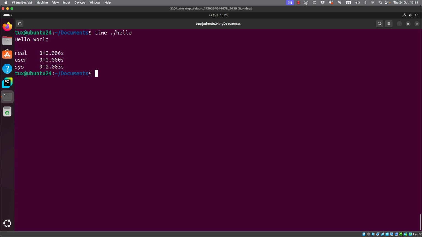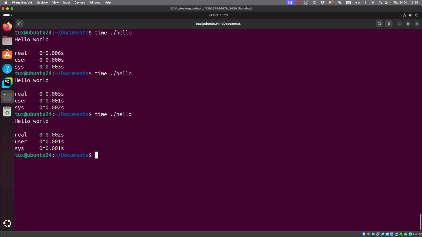Let's try it one more time, and it's gone back to 0.005. Shall we give it another go? And look at this, we've got 0.002. So all of our executions are substantially quicker than the 0.015 that we had seen with the execution of our Python script.